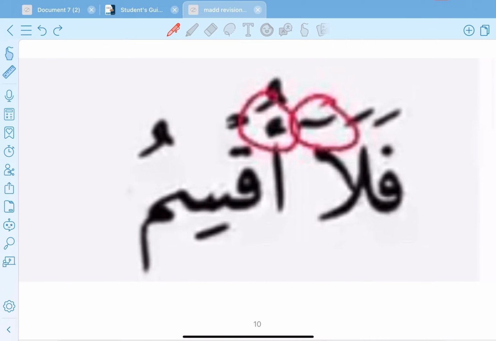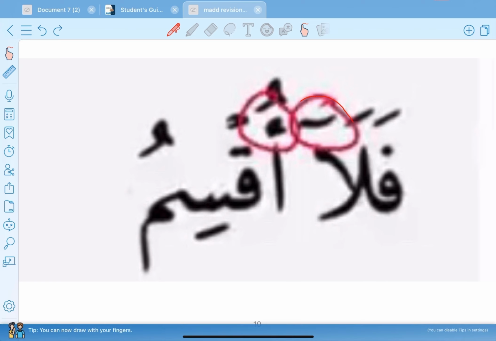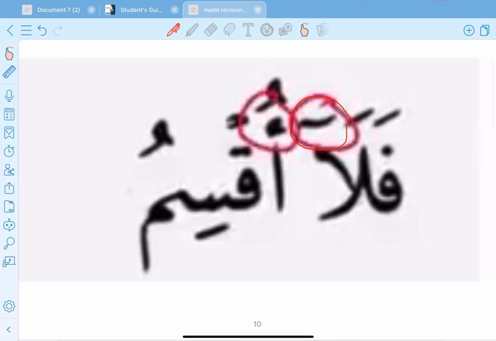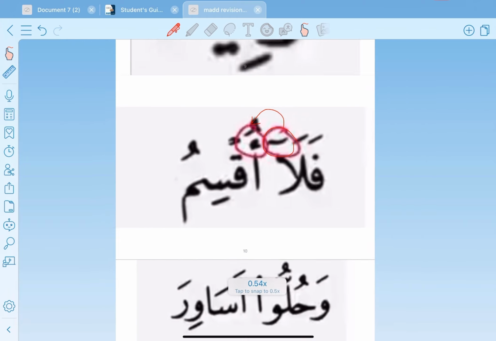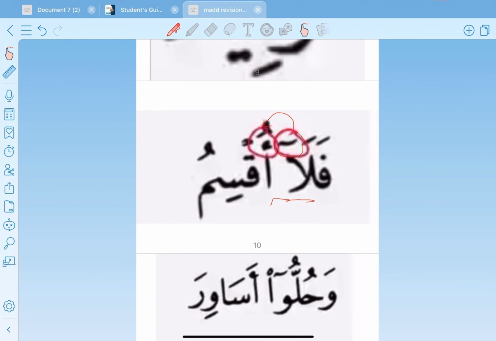فلا أقسم. Okay, we have here a med and there is a sign which is indication for a med, and this med is followed by hamza. Okay, is it in one word or 2 words? It's in 2 words, so we call it med منفصل, separated med. Okay, فلا أقسم, and we prolong it for 4 counts.